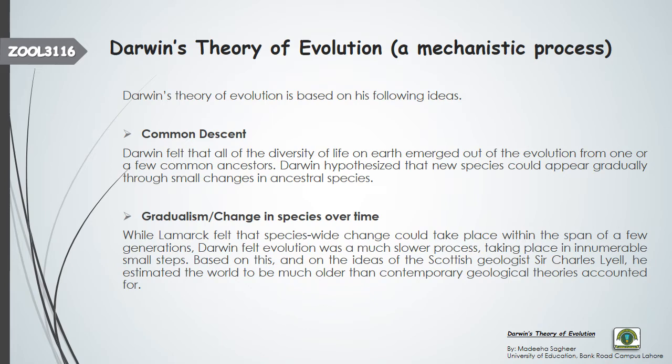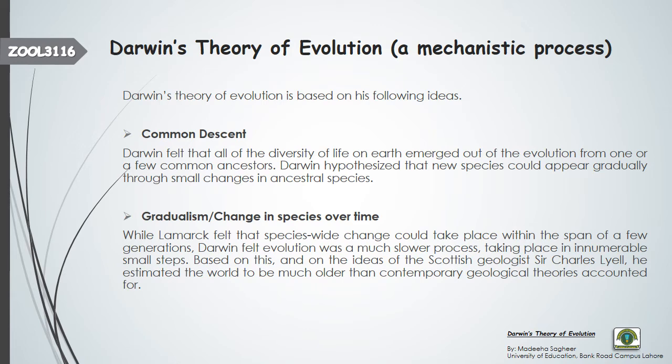First one was common descent. According to Darwin, the species or the organisms or the variety we have today have the same parents or the same ancestor. They have originated from one or a few common ancestors, right?